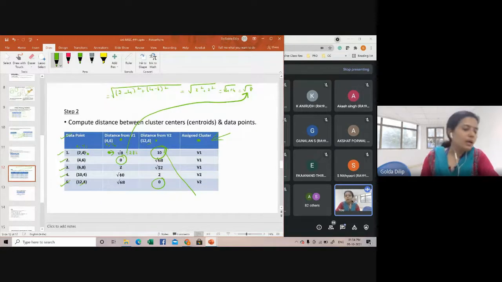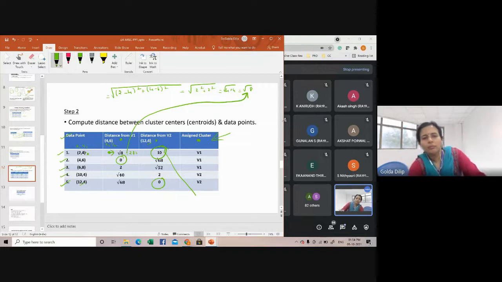How do we assign the cluster? Hope all of you have worked out at least 2-3 rows and found out how you're getting these values, and that there are no doubts in this computation part. Hope there are no doubts.